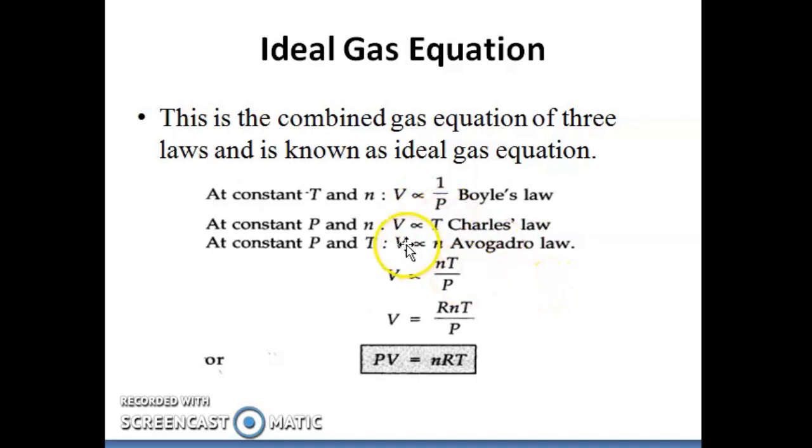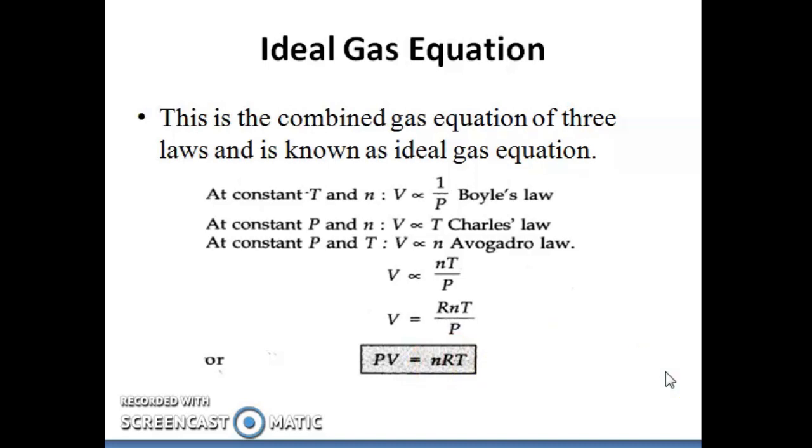According to Avogadro's law, volume is directly proportional to the amount of substance. Once we combine, volume is directly proportional to nT by P. Removing the proportionality symbol by introducing a constant R, we get PV is equal to nRT, which we consider to be the ideal gas equation.